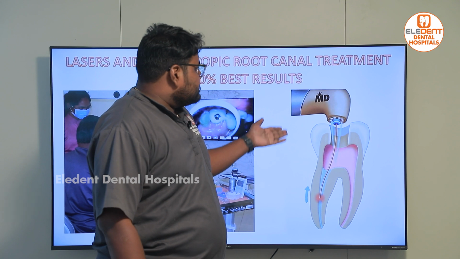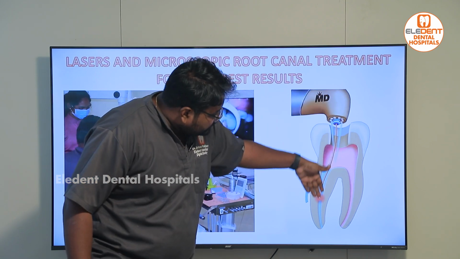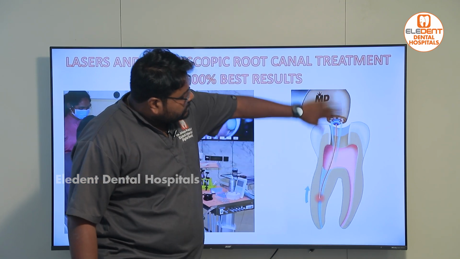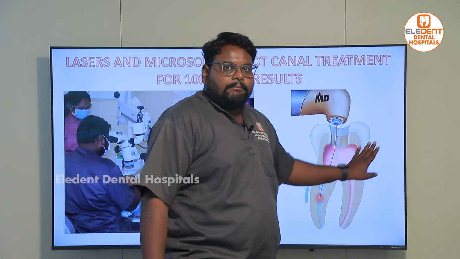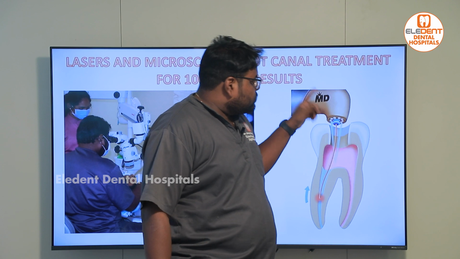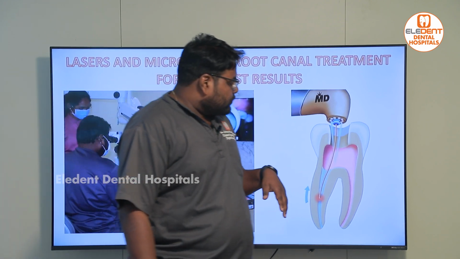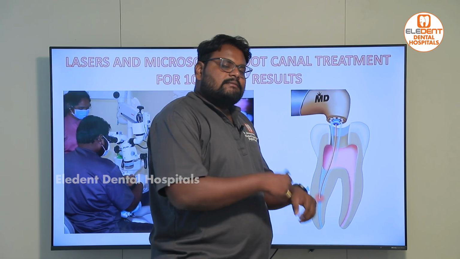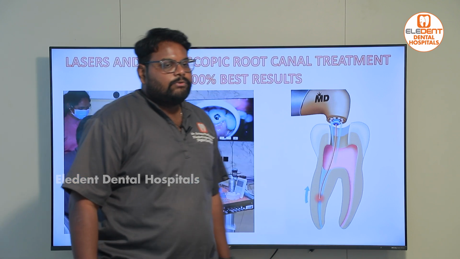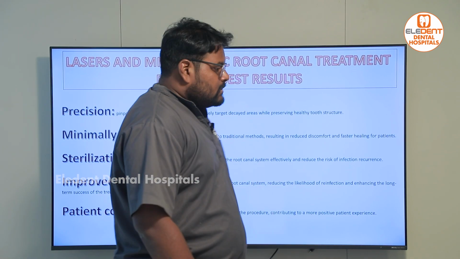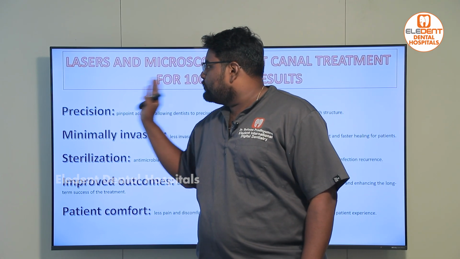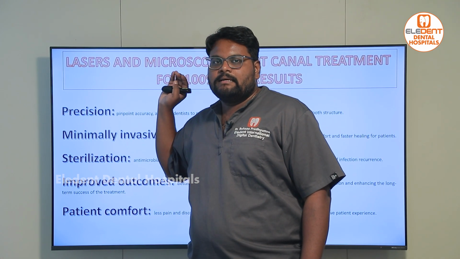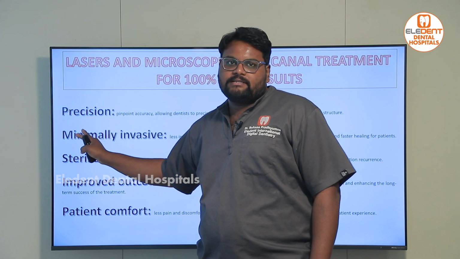And this is how lasers are used. We put a small tip into the canal, we take out all the infected tissue from inside, and then we complete the total disinfection. Lasers have antimicrobial properties, so that causes total disinfection, and then we do a root canal. So in short, lasers and microscope help us get root canals done in a very precise way.